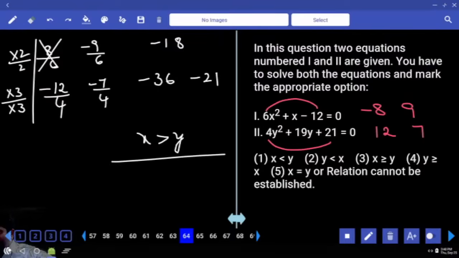Are you fine? The only thing we are not writing is the denominator, because you know that everywhere you have to write 12. I am not writing it. The first number in x is a positive number. Both values of y are negative. Conclusion is already made: x is greater than y. So I don't even bother about the positive number in x.